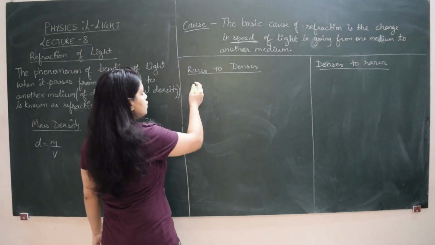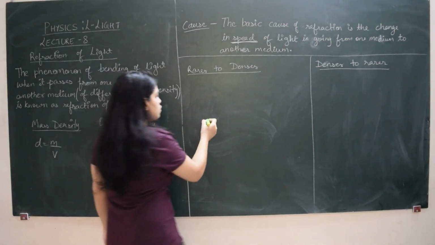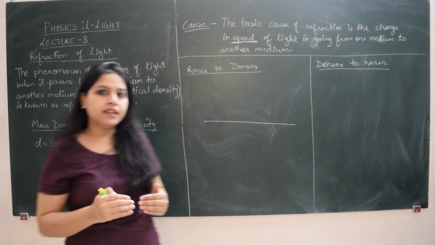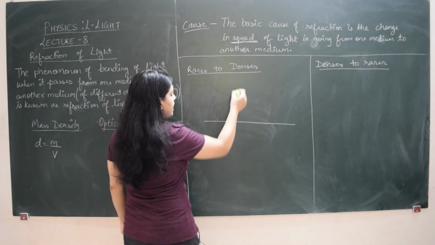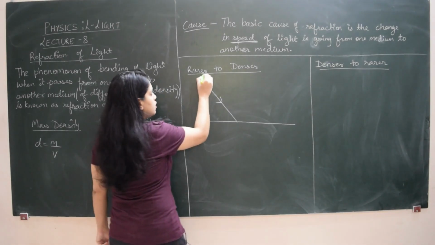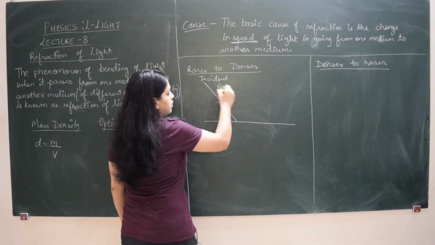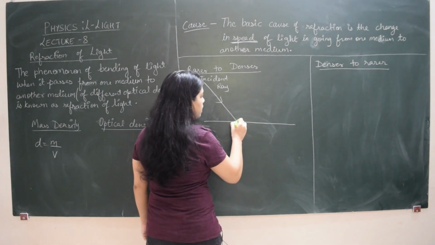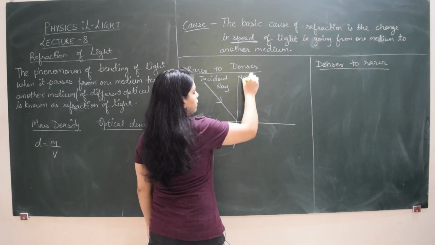Let's talk about that. When I say rarer to denser, I am talking about optical density. Suppose this is one interface. Interface is basically the boundary between two media. So this is the interface, and let us say a beam of light is incident on this interface like this. This is the incident ray, and just like in reflection, we draw a normal at the point of incidence. So this is the normal ray.